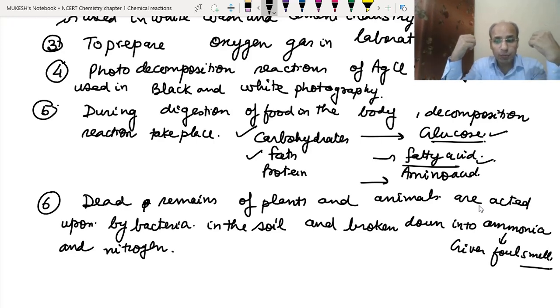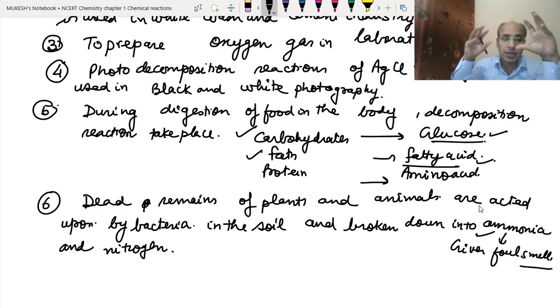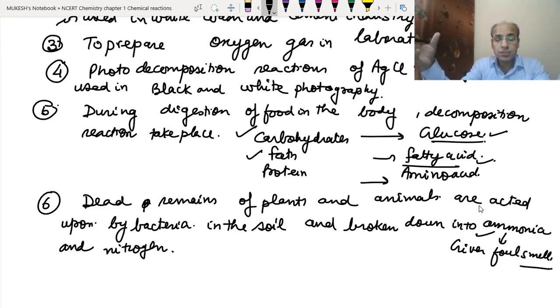They provide ammonia, nitrogen, and different substances. Some of them go into the soil, some go into the atmosphere. So the foul smell that we get near a garbage heap is that of ammonia, because decomposition is taking place. So this decomposition takes place all around us, even in our home. Suppose we keep garbage for one day, then it will start decomposing, because bacteria are present everywhere.